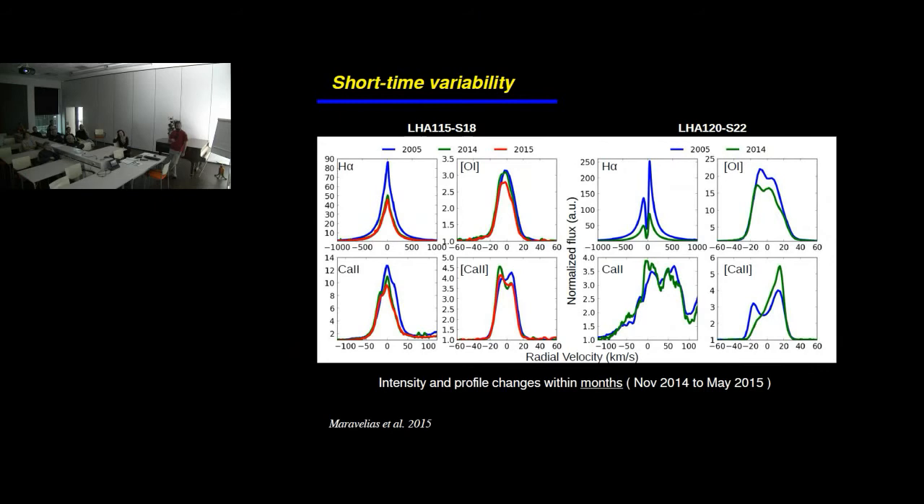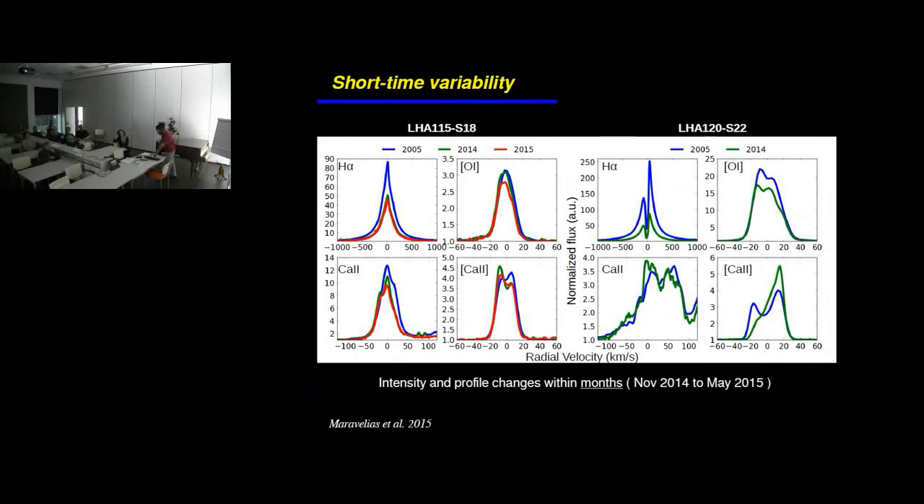What is interesting is that the variability I present now is on the scale of months. The first observation was obtained in November 2014, and another in May 2015. So you see that even within 6 months, there is a difference in the profiles and the intensities.